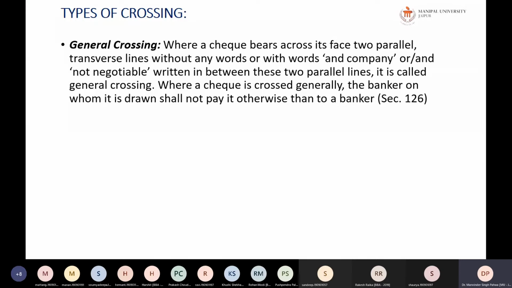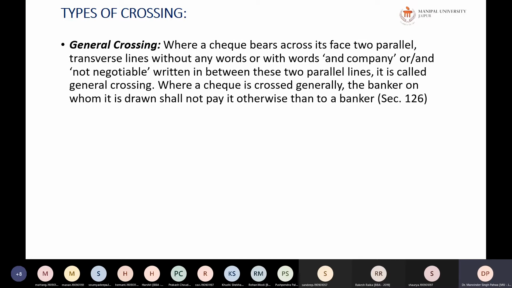Where the check is crossed generally, the banker on whom it is drawn shall not pay it otherwise than to a banker. For example, a person does not have an account, and he has received a check from another person. Does he need to open an account in a bank in order to get the payment? No. What he will do is deposit the check in his bank. His banker will get the money from the bank of the person who actually issued the check. So in that case, if it is crossed, it will be an instruction to the banker to collect the money through a bank only.